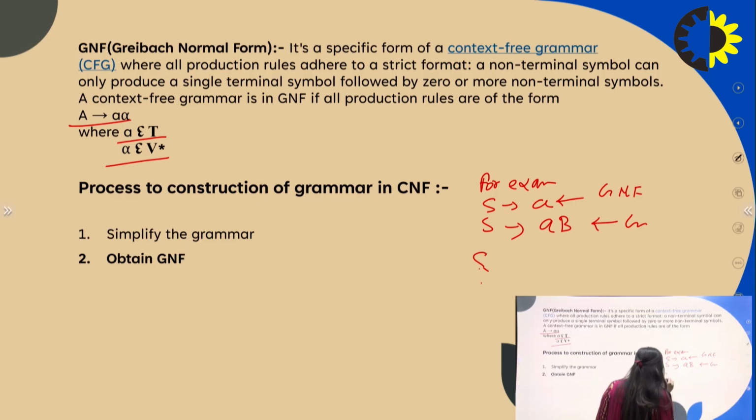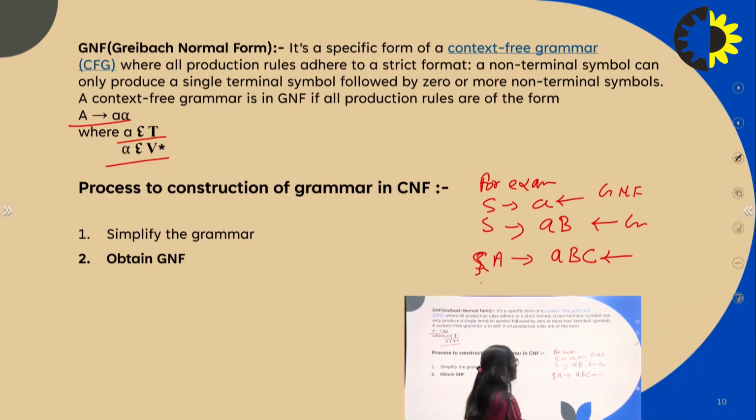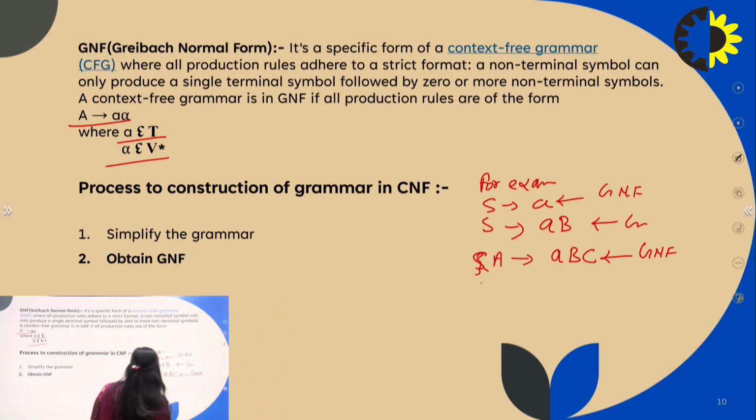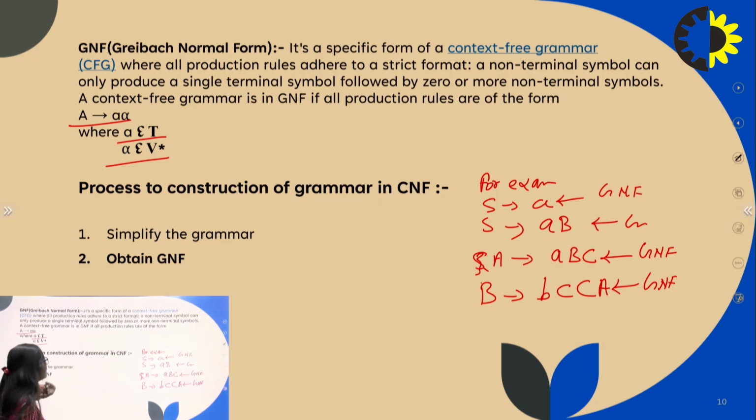And if A produces a B C, then we can say that the production is in GNF form. If B produces b C, and C produces a, so we can say that this is in GNF form, because in a GNF form there is only a single terminal, and after that it consists of any combination of non-terminals.